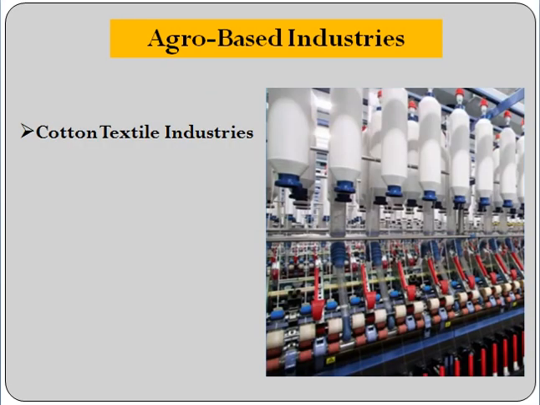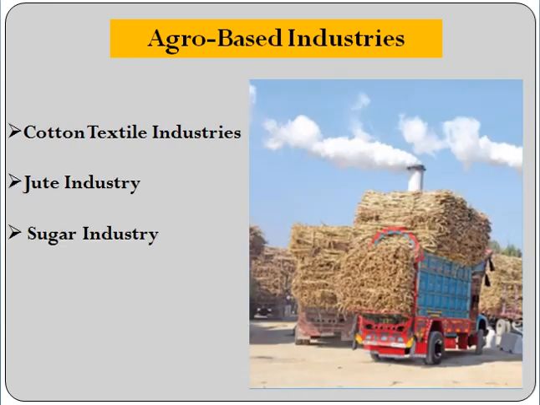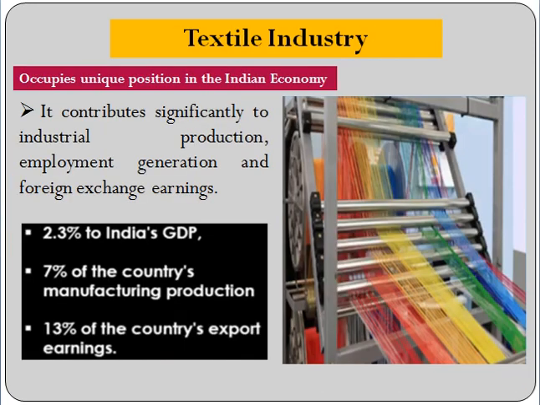Among the agro-based industries, we have cotton textile industries, jute industry and sugar industry. Let's first discuss the textile industry. The textile industry occupies a unique position in the Indian economy. The reason is it contributes significantly to industrial production, that is 14%. Second one is employment generation.